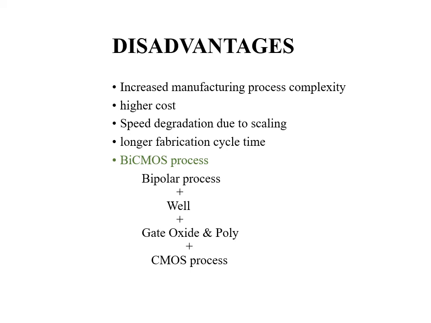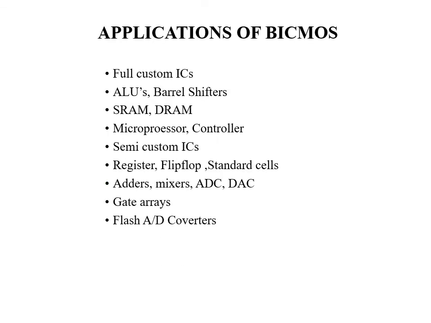and then CMOS technology is implemented on the same chip. Now BiCMOS technology finds application in various areas. It is used in full custom ICs, where all the standard cells are available in that type of integrated circuit. Also BiCMOS technology is used in arithmetic logic units and barrel shifters, in memories like static RAM and dynamic RAM. Also, BiCMOS technology is used in microprocessors and controllers.